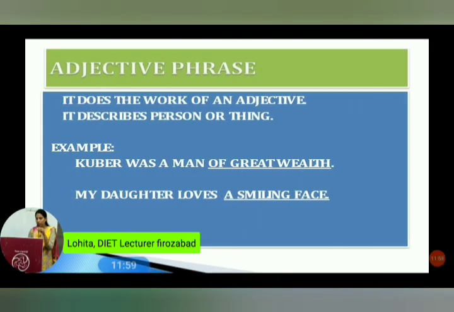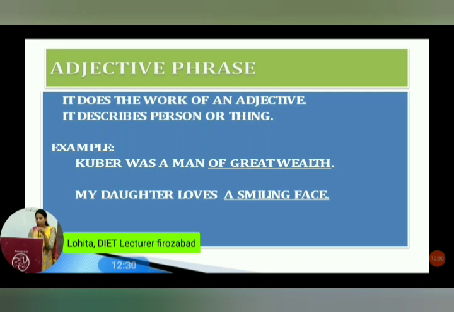Now, let's discuss adjective phrase. An adjective phrase does the work of an adjective. It describes a person or thing. We all know, what does an adjective do? An adjective describes a person or thing: what kind, how it is, how many, how much. It describes these things.